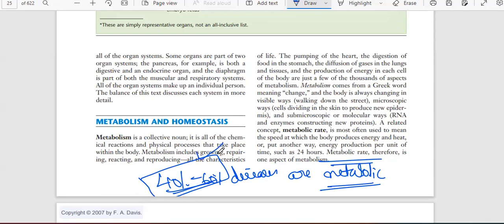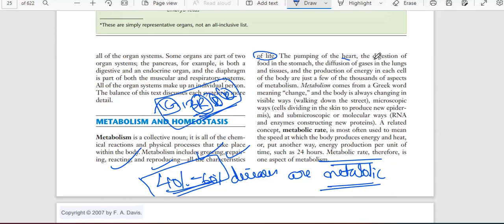some damaged tissues are not growing, some persons are not growing well, body structure and function are not repairing, not reacting, not reproducing. So we have 1G 3R: growing, repairing, reacting, reproducing. So you have to remember that if any person comes into your clinic, kindly ask these four questions about the growing, about the repairing, about the reacting, about the reproducing. Okay, all the characteristics of life.